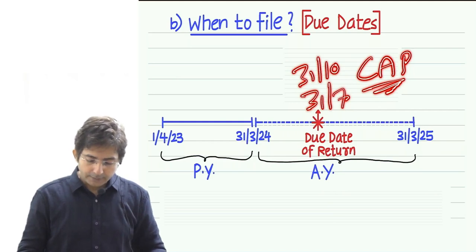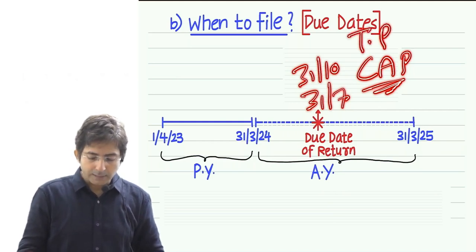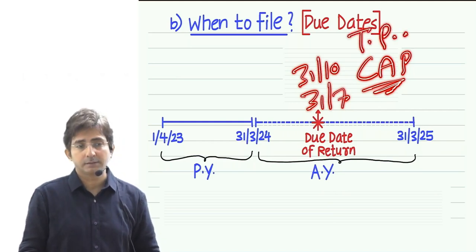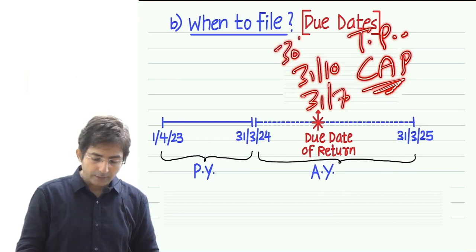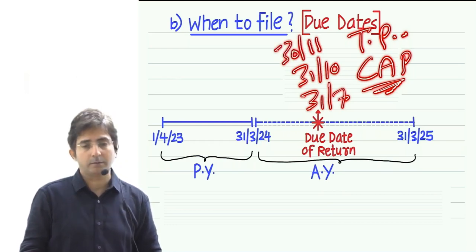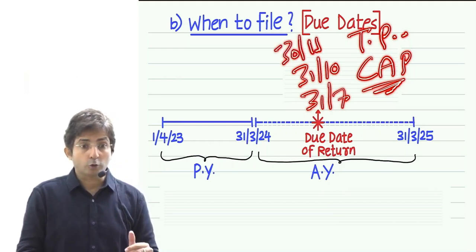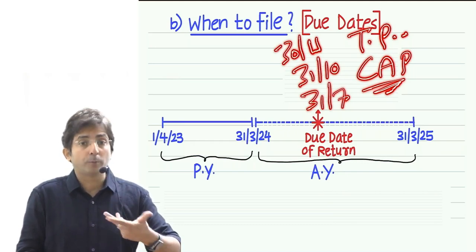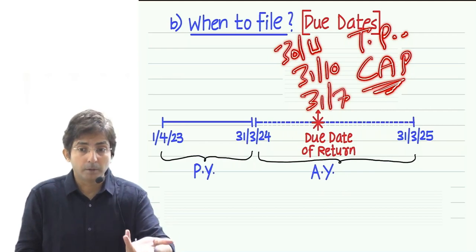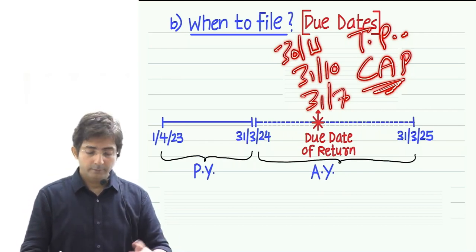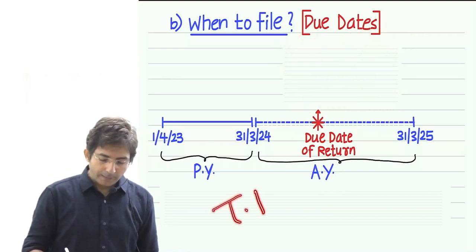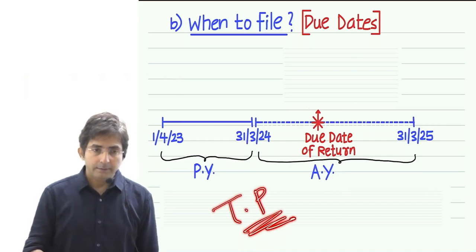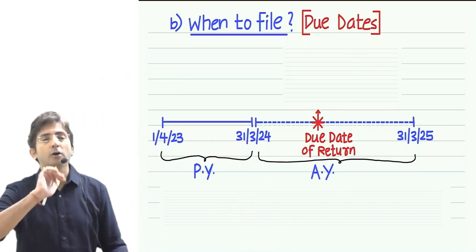Then there is one more assessee called transfer pricing assessees. They have to file the return by 30th of November. It's not even October, it is even after October, it's 30th November. For whom? Transfer pricing assessees, they have to file the return by 30th of November.